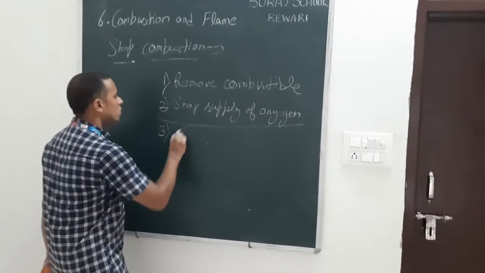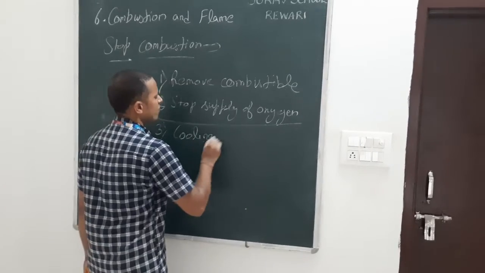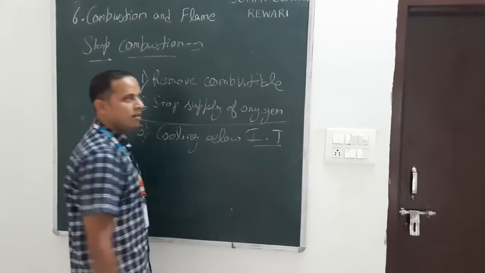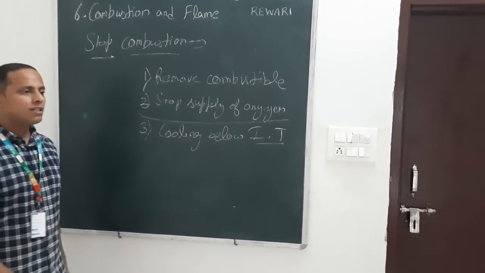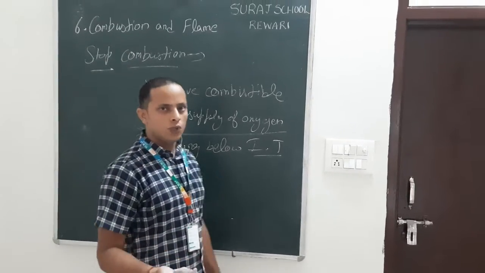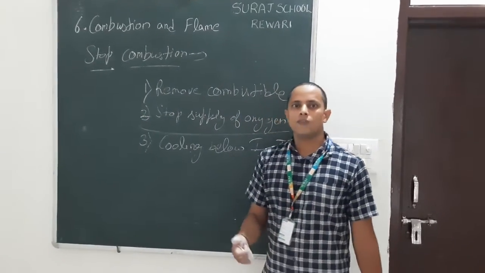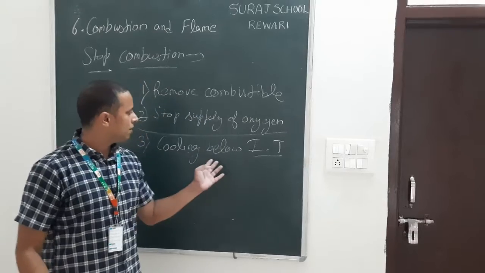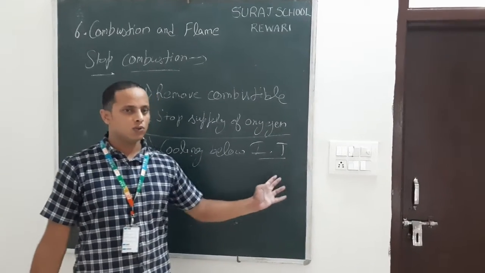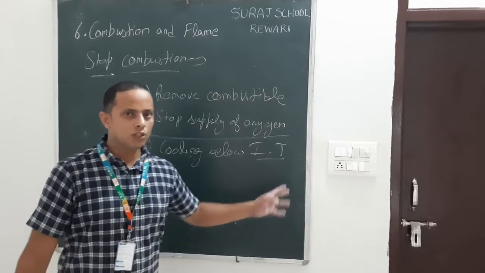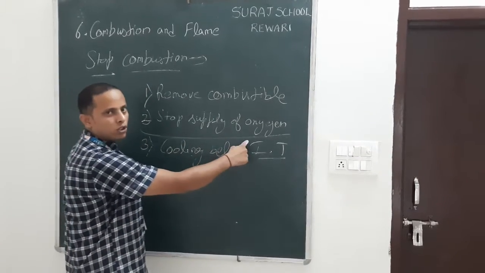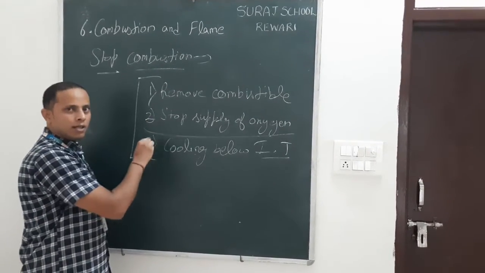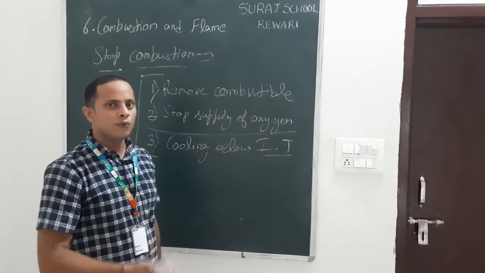Now third, cooling below ignition temperature. For example, for a fire with wood, we throw water on it. Water cools down the wood and its temperature becomes lower than the ignition temperature, so the fire on the wood gets extinguished. Also, water stops the supply of oxygen. So these are three main methods by which we can extinguish a fire.